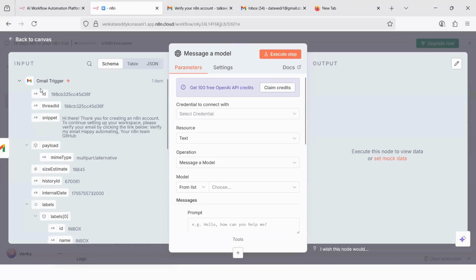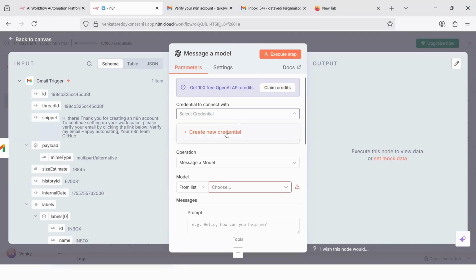Now, if you see the previous one, Gmail trigger, whatever is the state of our current situation where I have received a Gmail, and what is it that you want to do here? Get 100 free OpenAI credits, claim credits. So you must have an OpenAI account. You must connect it here. Here they are giving 100 free OpenAI credits. I'm not interested in these 100 OpenAI credits. Even if we take them later on, they'll vanish anyway. So let us connect it to our credentials.